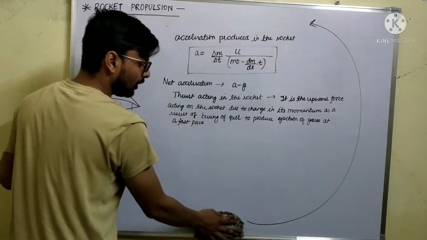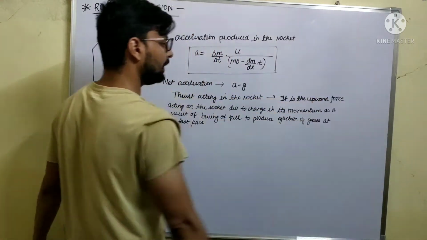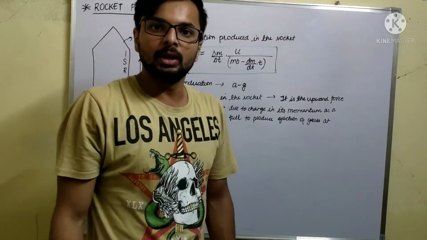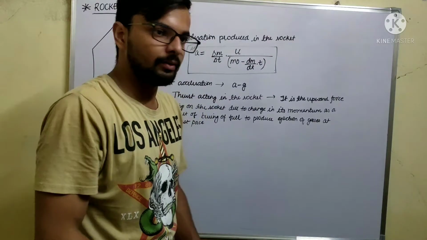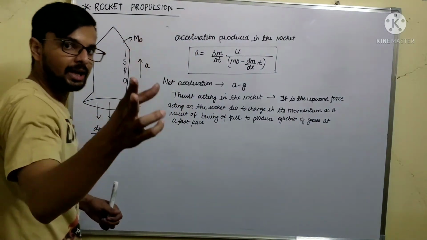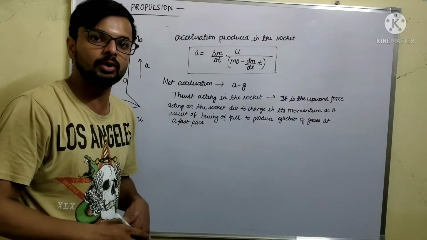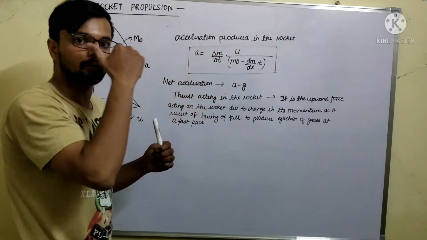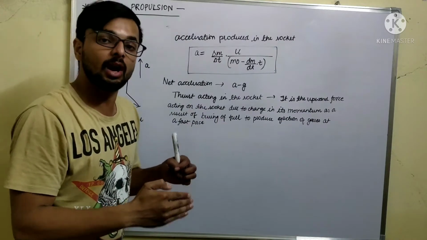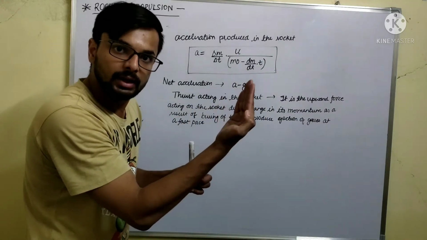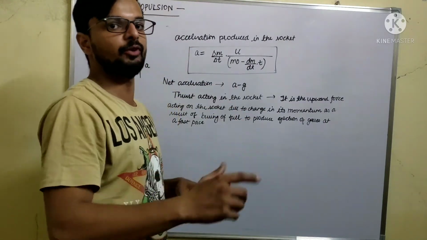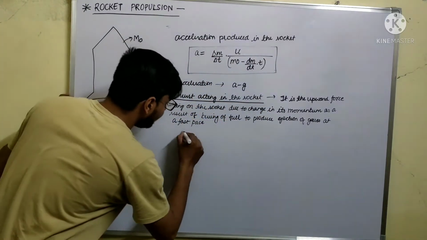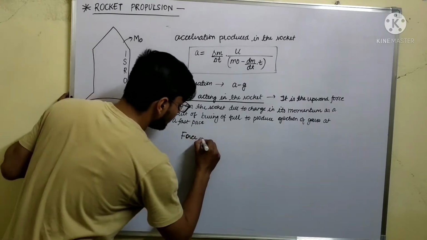ठीक है, अब यहाँ पे क्या था लॉ ऑफ कंजर्वेशन ऑफ लीनियर मोमेंटम में कि चेंज इन द मोमेंटम ऑफ रॉकेट, और वो चेंज इन द मोमेंटम ऑफ रॉकेट किसकी वजह से आया, ड्यू टू द चेंज इन द मोमेंटम ऑफ द gases which are ejecting in the backward direction. तो change in momentum of the rocket, सेकेंड लॉ में आपने पढ़ा है कि the change in momentum is called what, force, और वो change in momentum रॉकेट का किस डायरेक्शन में हो रहा है, in the upward direction, in the forward direction, ऊपर की तरफ. तो इसीलिए that change in momentum will exert a force on the rocket in which direction, in the upward direction. तो वही फोर्स जो रॉकेट पे exert हुआ है upward direction में, that force is known as what, this thrust acting in the rocket.